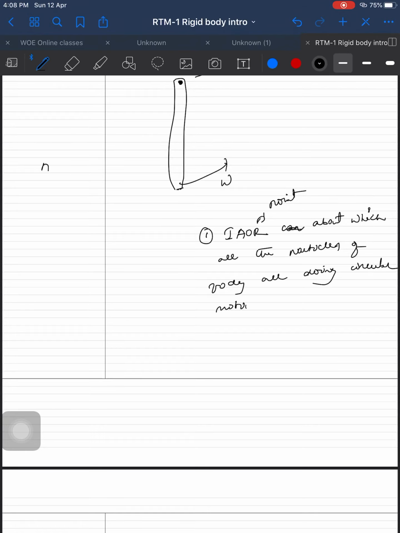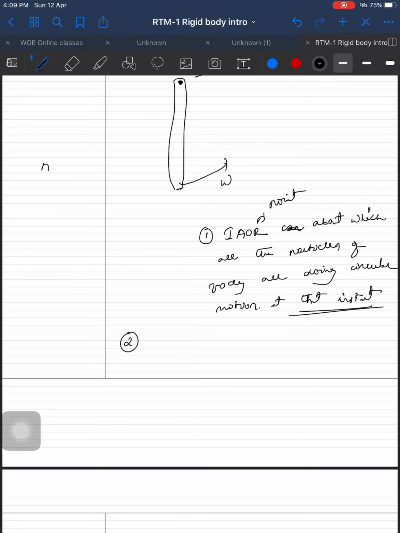When all the particles of the body are moving in circular motion, then it is called instantaneous axis of rotation at that instant. I forgot, at that instant, this is important. At a particular instant, all the particles should revolve around a point. That point becomes the instantaneous axis of rotation.